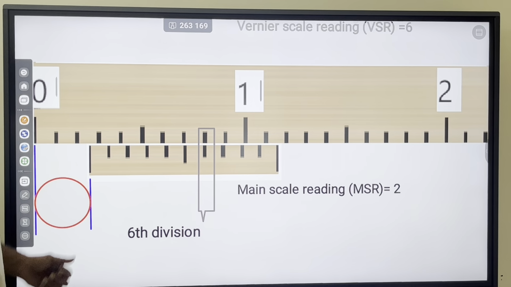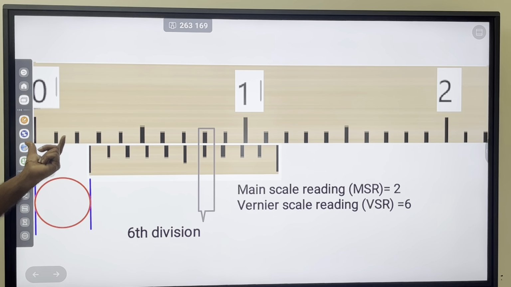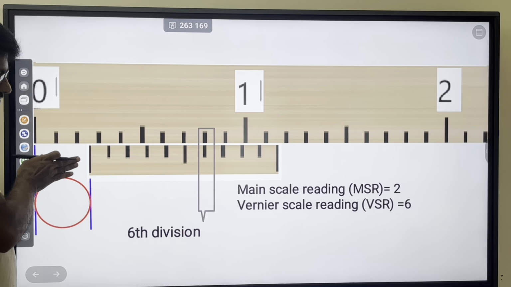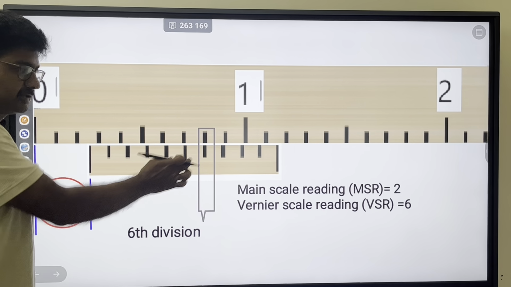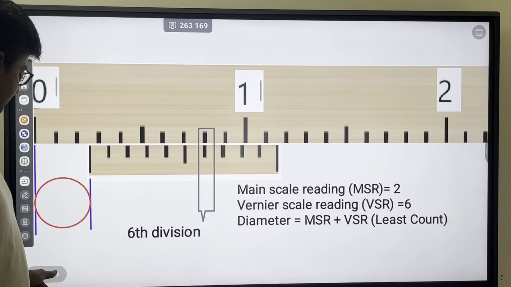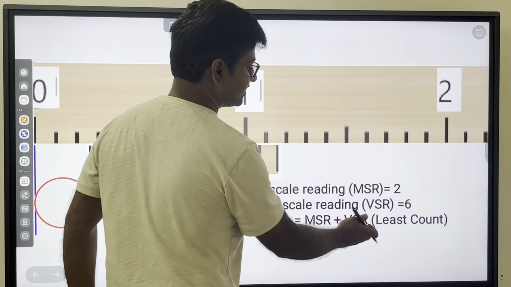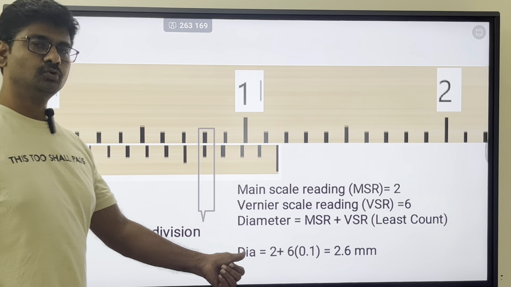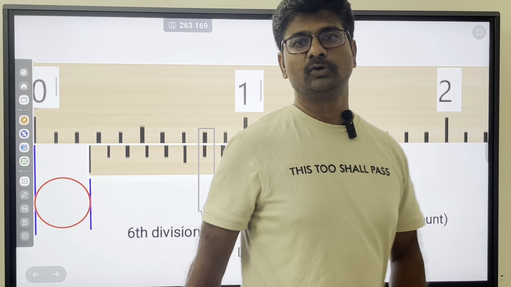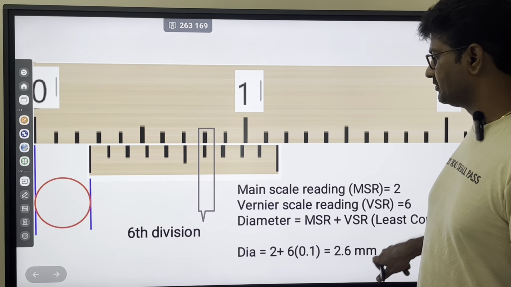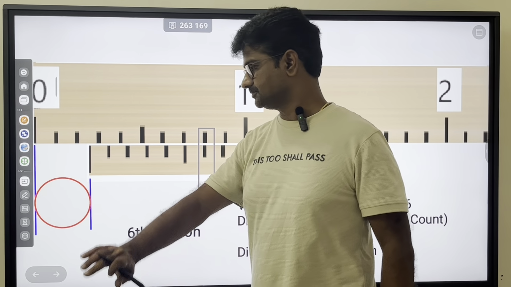So the MSR, that is the main scale reading, is 2. So 1, 2, and 2 point something. This something you are able to find from which division is coinciding. The sixth division is coinciding. So the diameter is main scale reading plus vernier scale reading into least count. The main scale reading is 2, the sixth division is coinciding, and 0.1 is the least count, so 2.6 mm is the diameter of this.